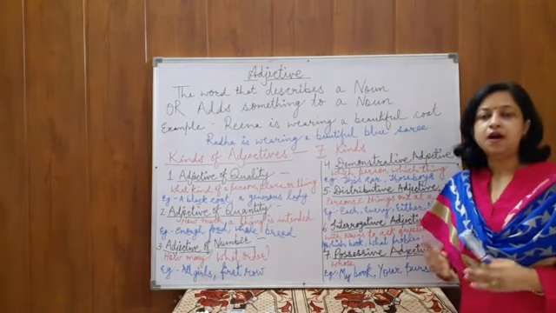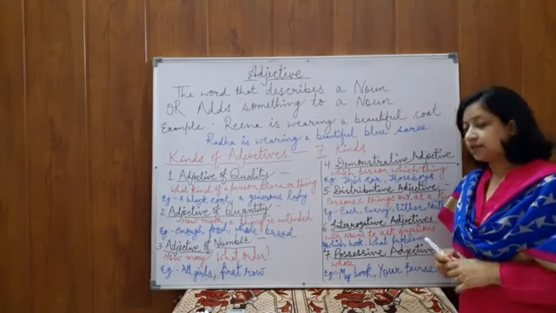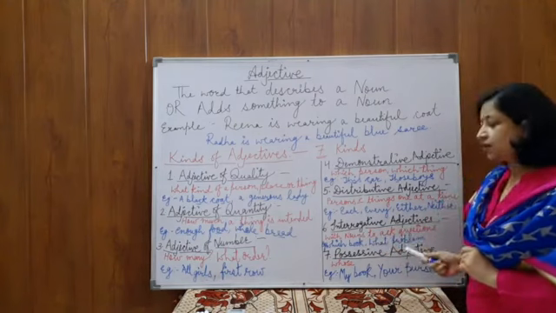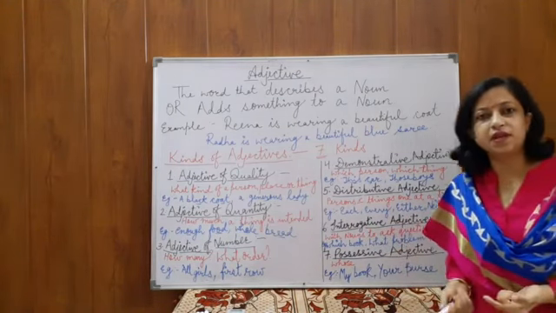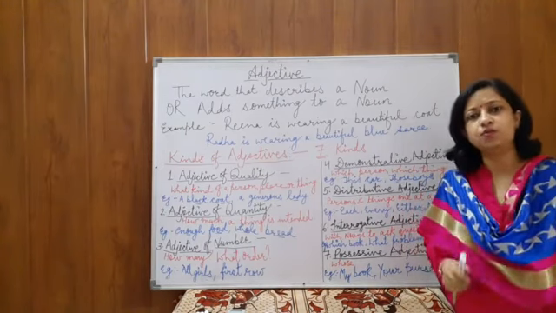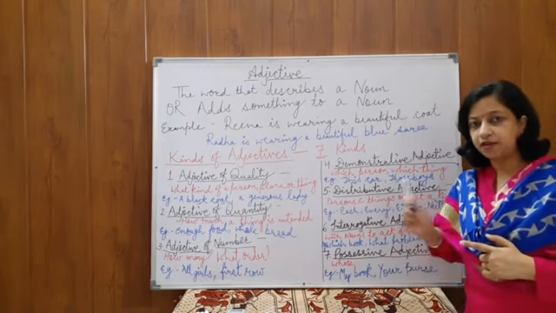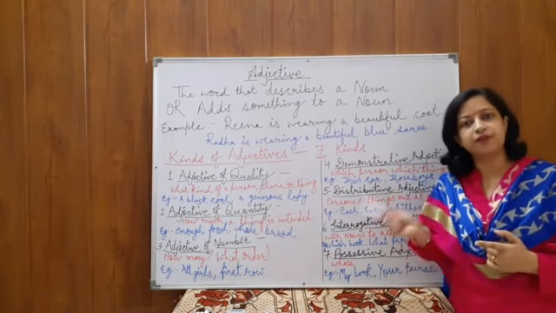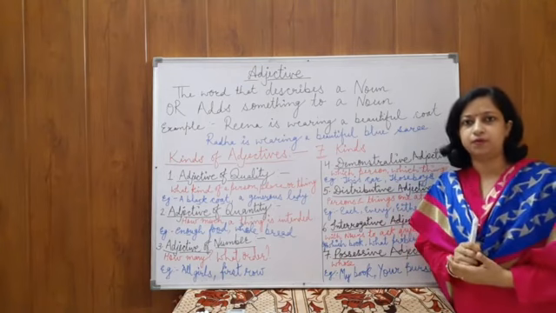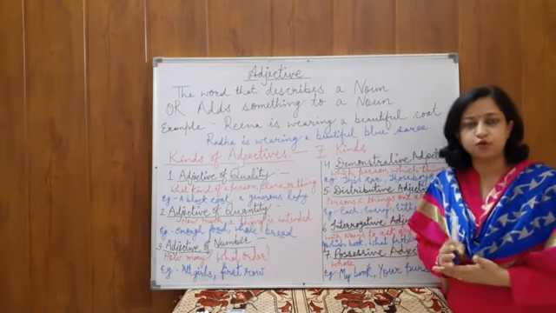Interrogative adjectives are the words which are used to ask questions. But here one thing should be kept in mind, that these interrogative adjectives are used with the nouns, not in the place of nouns. Children, I hope you remember that in the chapter on pronouns, I have already told you that pronouns are used in the place of a noun. But here, adjectives are used with the noun to describe a noun or to add something to the meaning of that noun. So, interrogative adjectives will always be used with a noun, not in place of the noun.